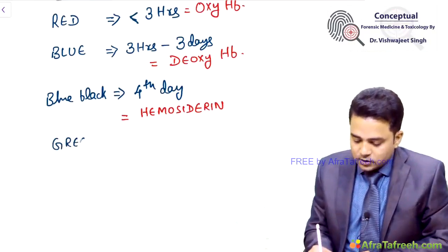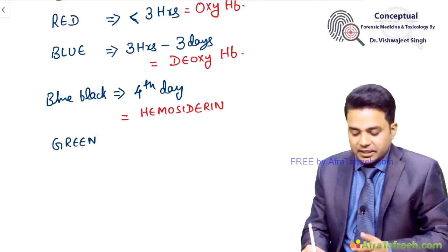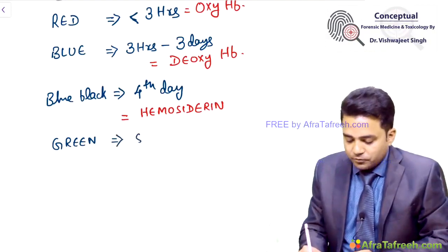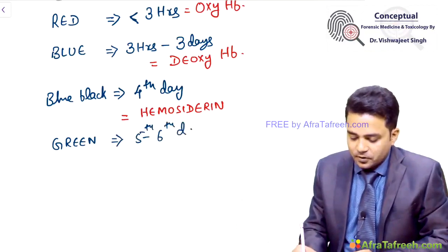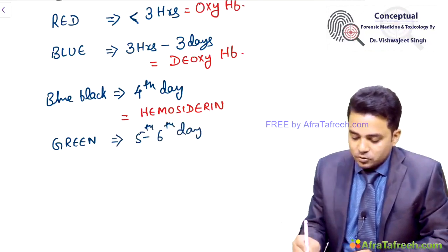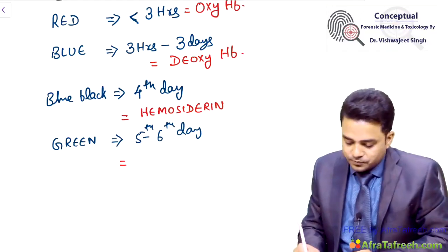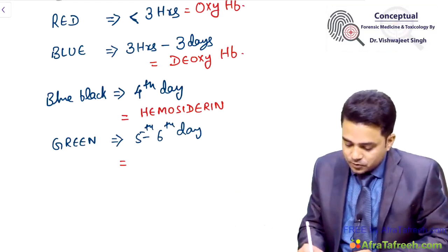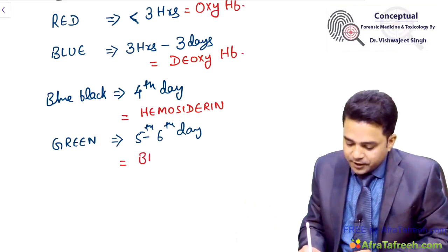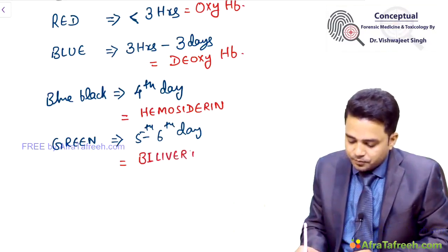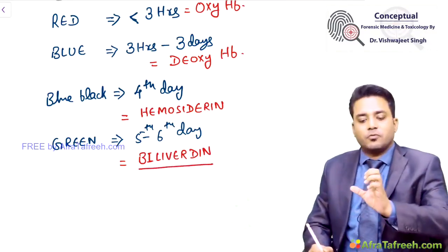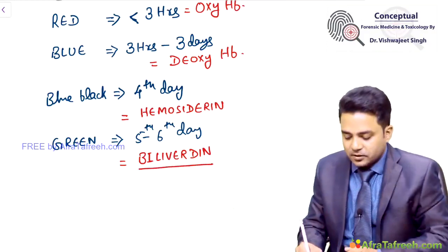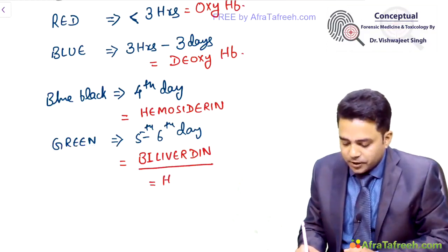Then the color changes to green. The bruise becomes green at about the 5th to 6th day. This is due to formation of biliverdin pigment, which is green in color. Some of the textbooks mention this pigment to be hematoidin.